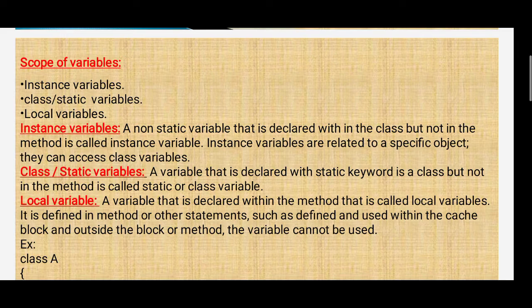Class or static variables: a variable that is declared with the static keyword, in a class but not in a method, is called a static or class variable. Unlike a static variable, an instance variable is also not in a method.